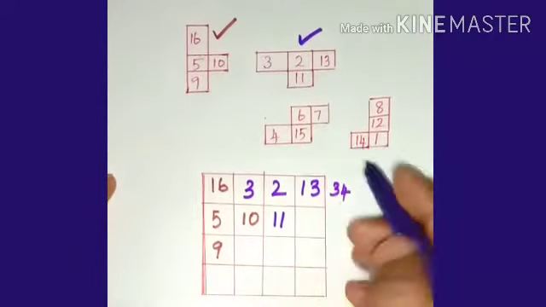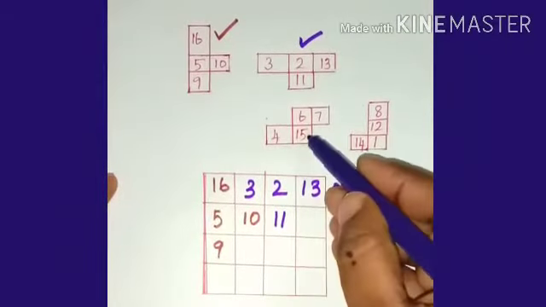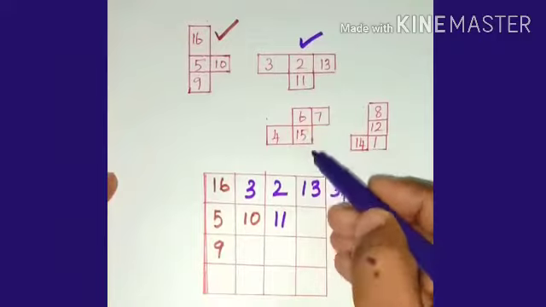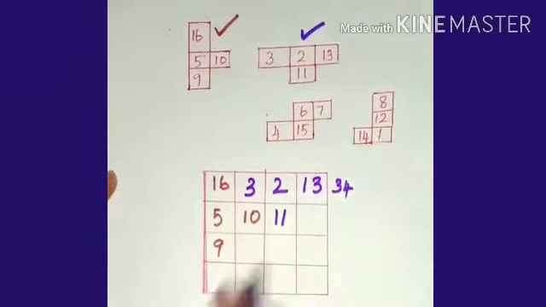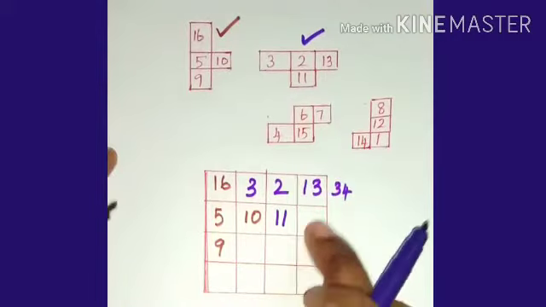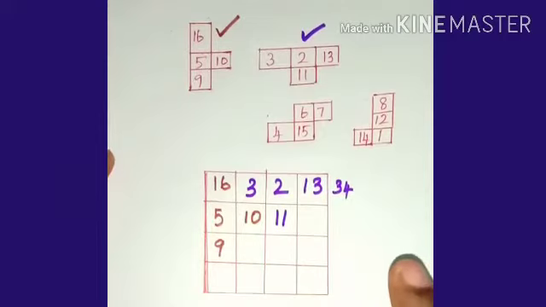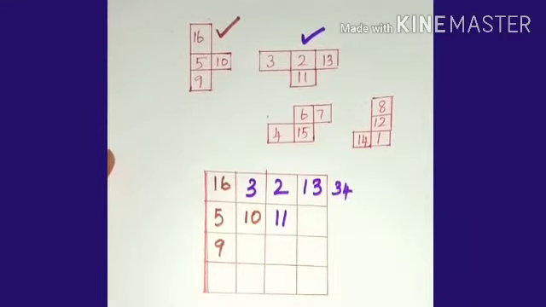And then there are 2 tetrominoes remaining. So now let's take the third tetromino, 6, 15, 7, 4. So we have to insert this tetromino here in the proper, correct, suitable place.